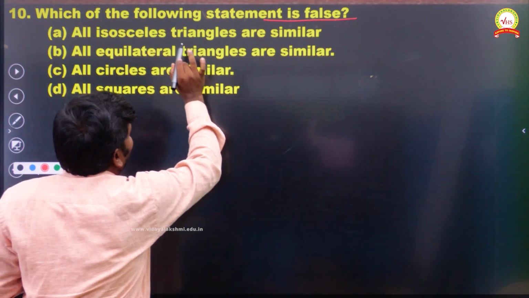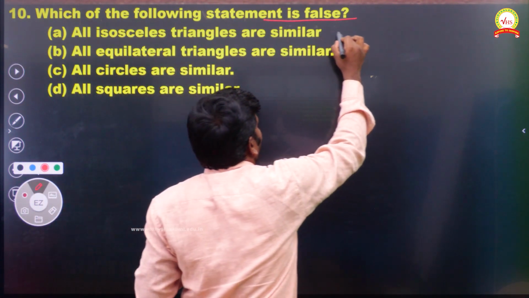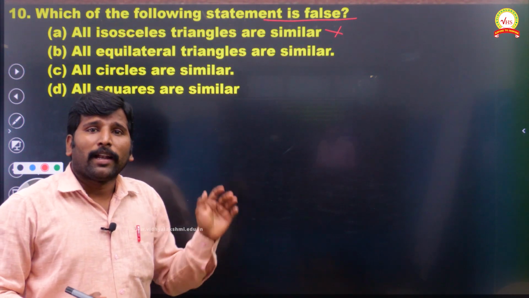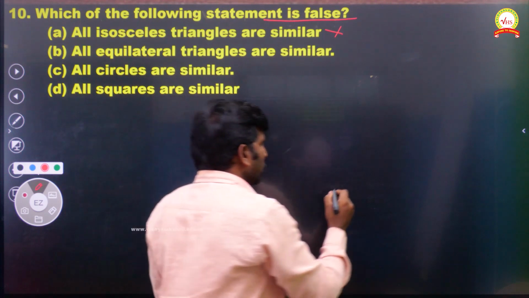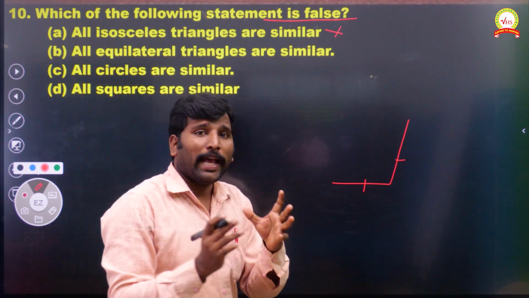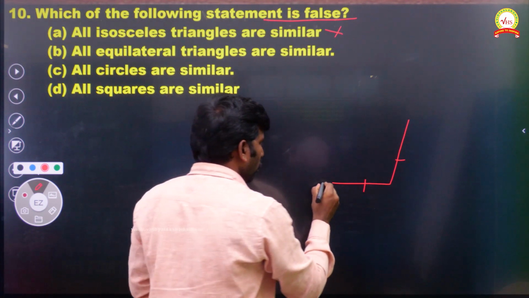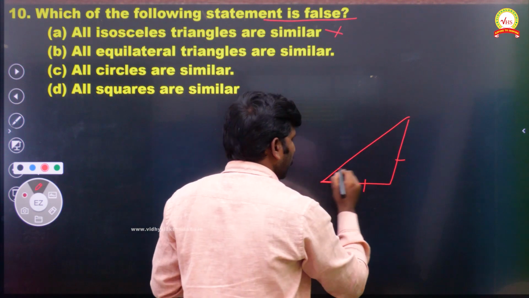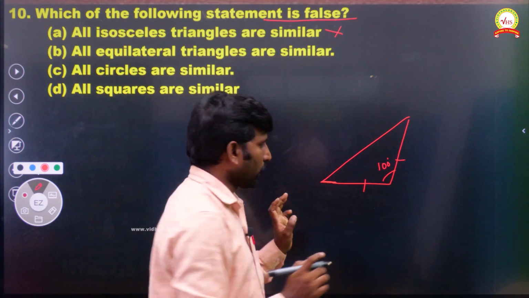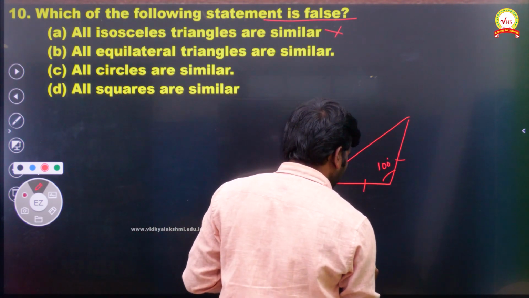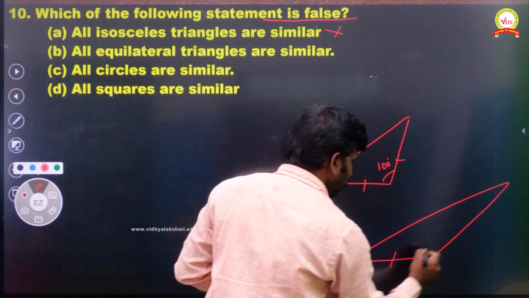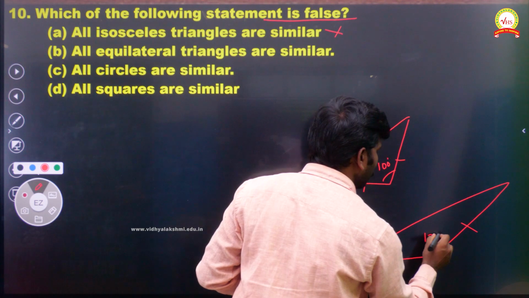All isosceles triangles are similar. First, I think it is false, because it is never satisfied. I will give an example. You see, these two sides are equal. Isosceles means any triangle with two sides equal. Suppose these two sides are equal and this is one triangle, and suppose the angle is 100. Now I am taking another isosceles triangle like that, and this also has equal lengths, but this angle is 130 degrees.